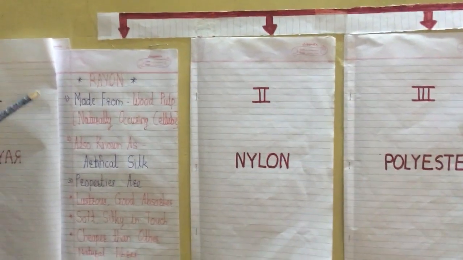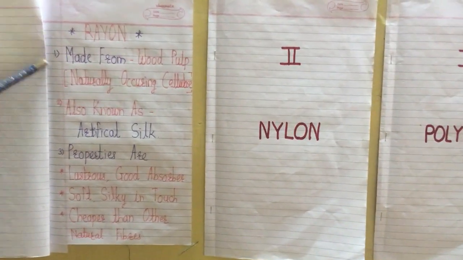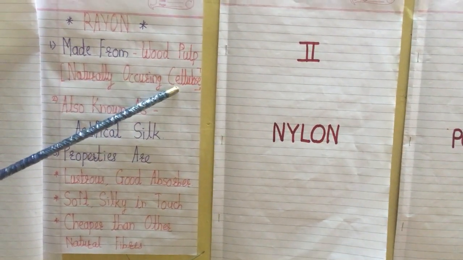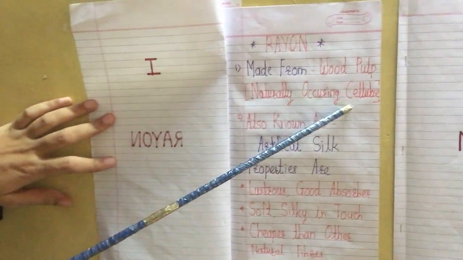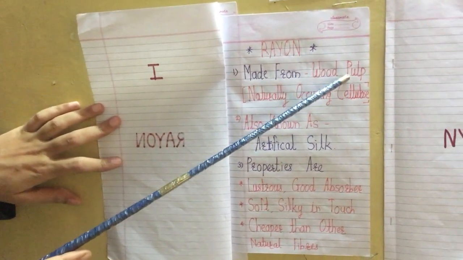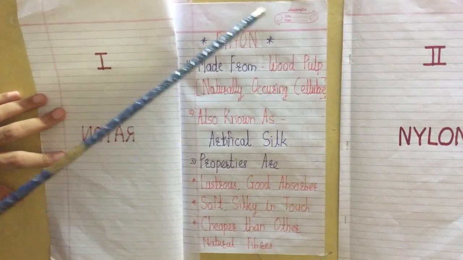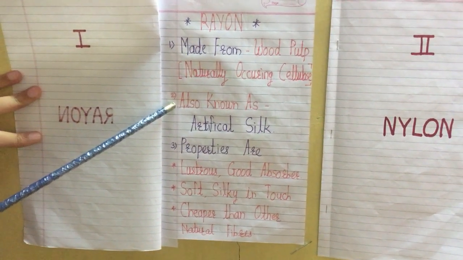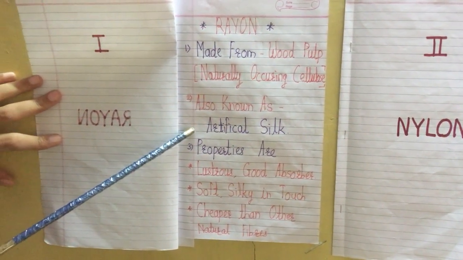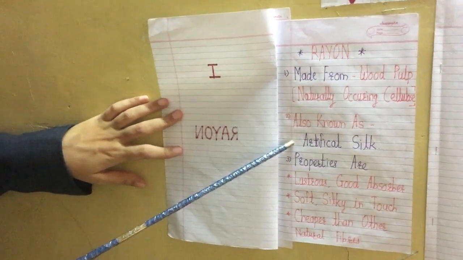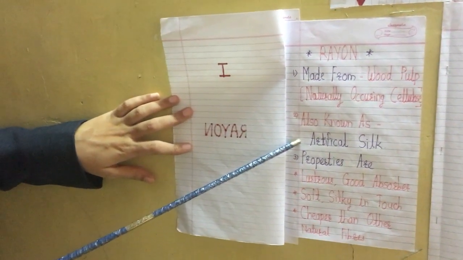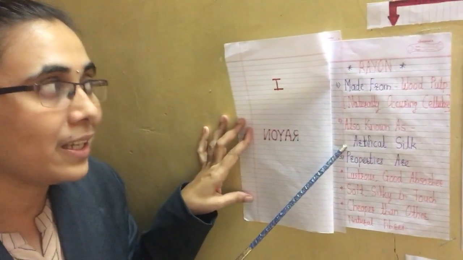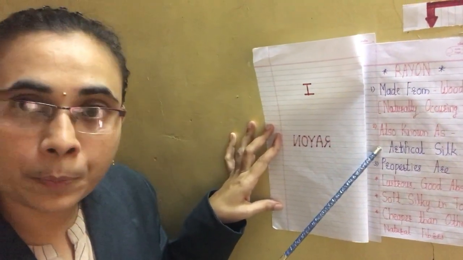So this is the basic information about rayon. This rayon synthetic fiber is made up of naturally occurring cellulose. This cellulose is present in plant wood pulp, and from the wood pulp extracted, rayon fiber is made. The second point is rayon is also called artificial silk. Why? Because rayon shows the silk property. Because of this reason rayon is also called artificial silk.